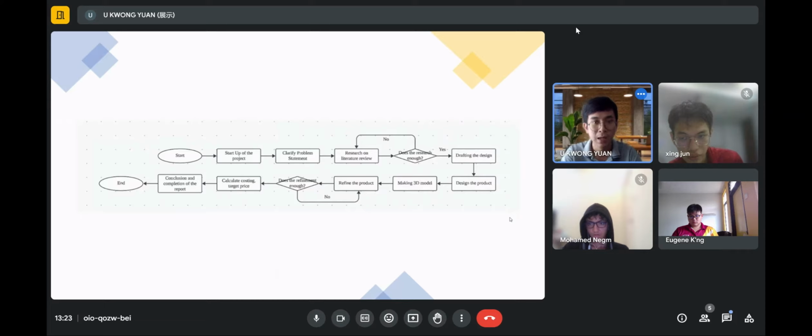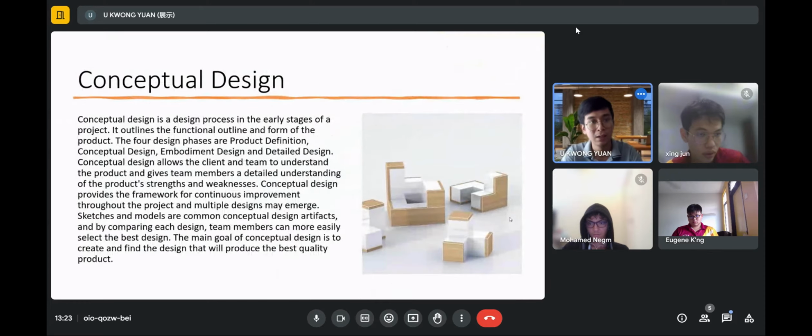And after this, we'll talk about the conception design. Conception design is the design process in the early stage of the project. It outlines the functional outline and form of the product. The four design phases are product definition, conception design, embodiment design, and detail design.